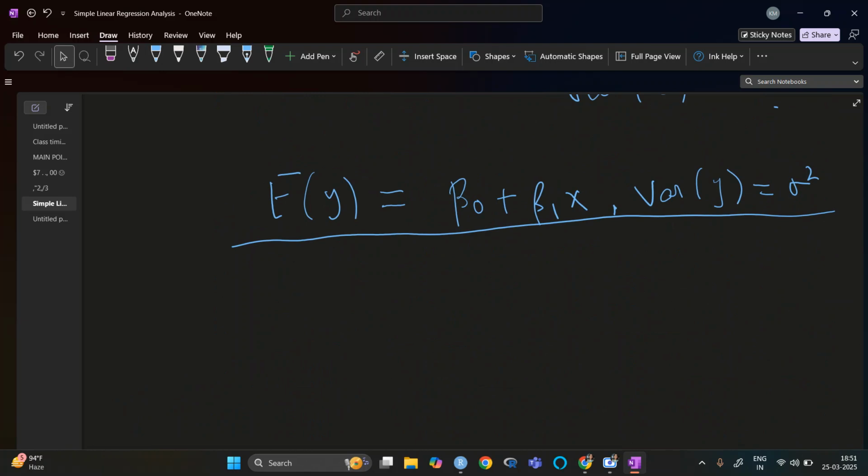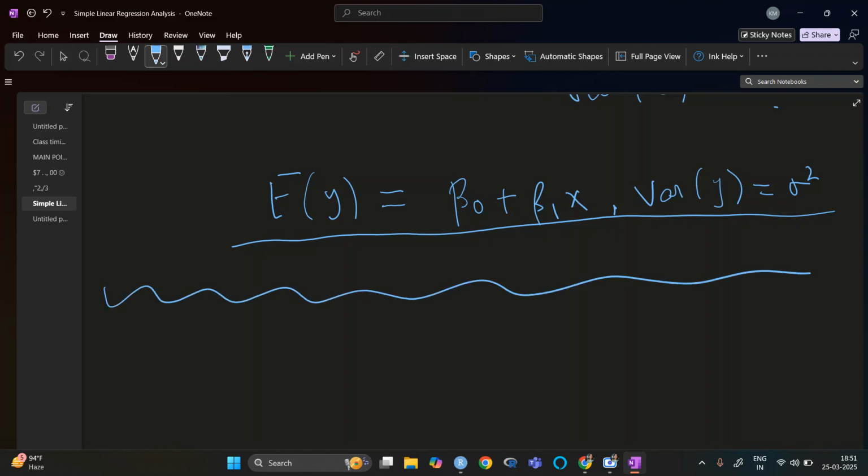So now we need to estimate those parameters. The main work is basically that we have y and we have x, and we need to find these beta naught and beta 1. Okay, so this is the question.